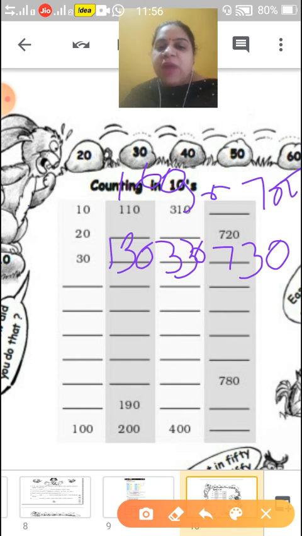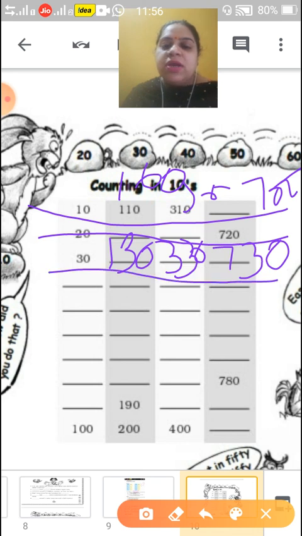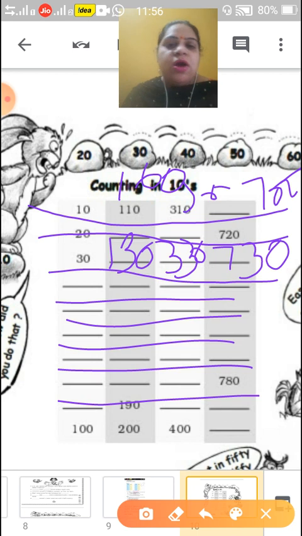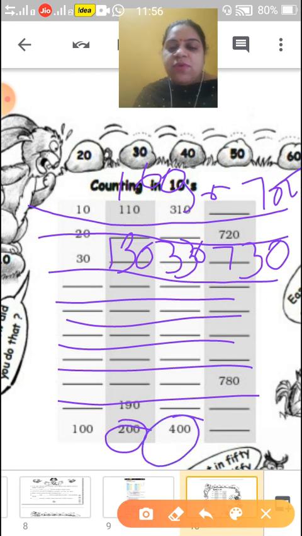So by this we will add only 10. We will add only 20. We will add 30, 40, 50, 60, 70, 80. Okay, children? Like this we will add on. Here it is 100. Now here it is 200, we add 10. And here it is 390, we add 10 to make 400. Same here, it is 790, so it is 800.